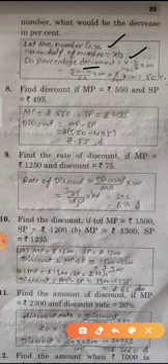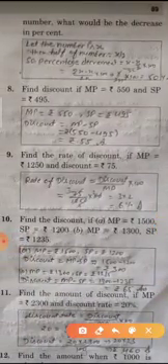Original value minus the value after decrease. So 2x minus x upon 2x. We solve x minus x upon 2, so x upon 2x multiply 100. We cancel x with x and 100 from 2, 50 times. So 50% is the answer.